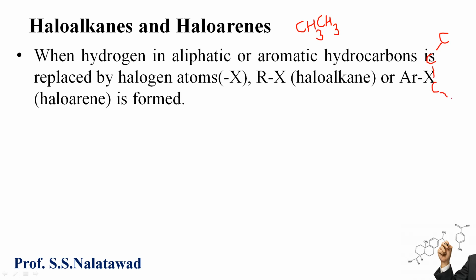Six carbon atoms and 6 hydrogen atoms, with 3 double bonds: 1 double bond, 2 and 3. Here is a hydrogen atom. Here is also one hydrogen atom.